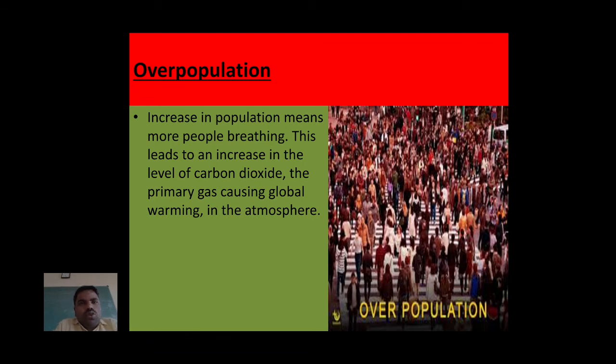And next one, overpopulation. In the image we can see an increase in the population, meaning more people breathing, giving out carbon dioxide and inhaling oxygen. This also leads to an increase in the level of carbon dioxide, the primary gas causing global warming, in the atmosphere.